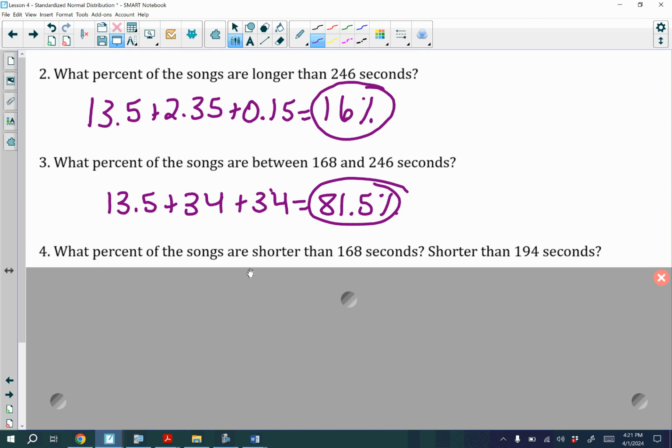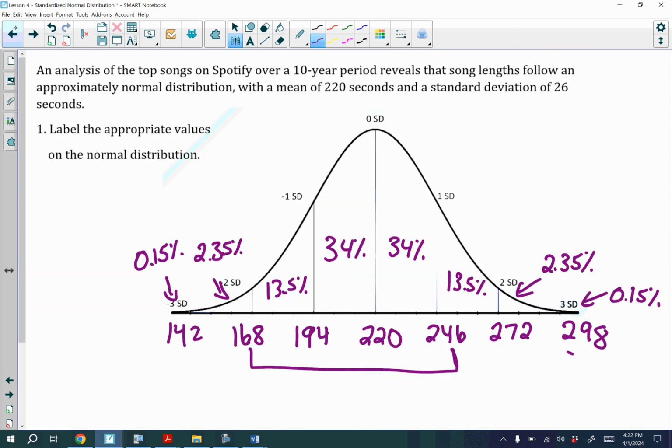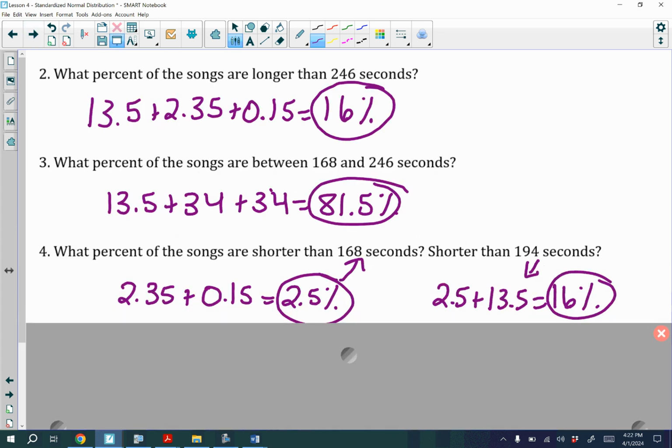Okay, let's look at number 4. So it says, what percent of songs are shorter than 168 seconds? And then we want to do shorter than 194 seconds here. Okay, so we look here if we're doing 168 and shorter. So shorter means we want to go from 168 to the left. So we would add up 0.15% and 2.35%. That would give us 2.5%.